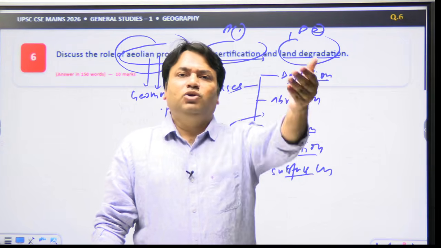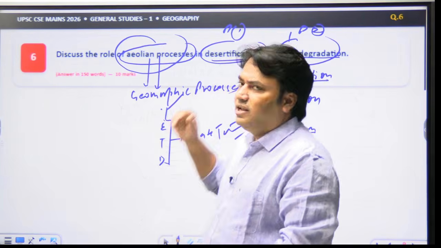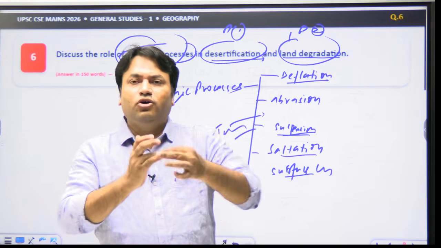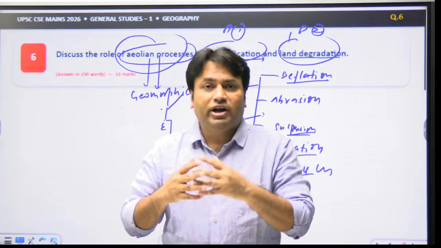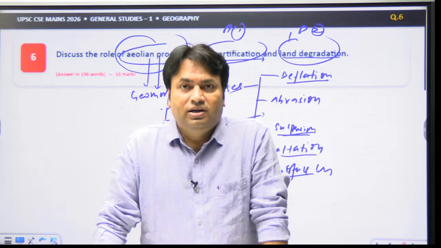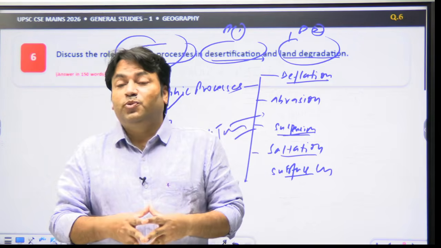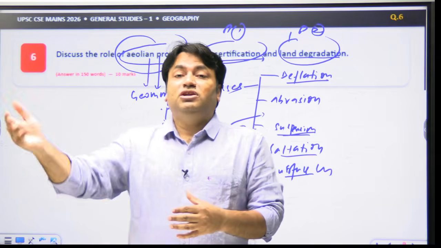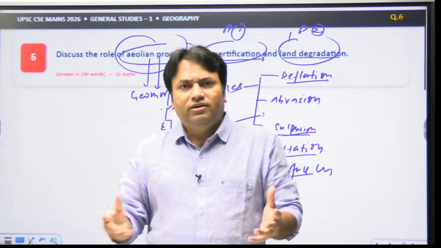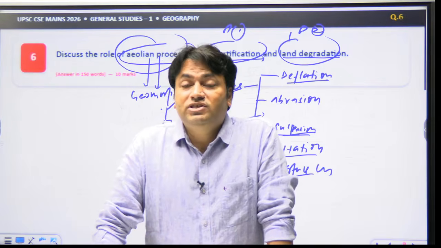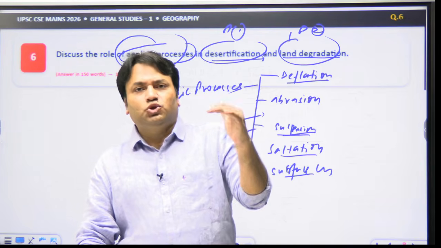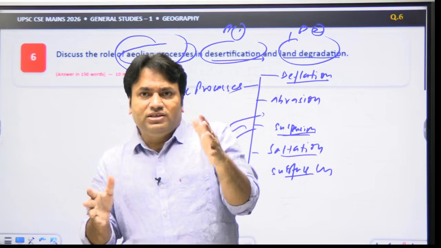Then in the main body, you will talk about desertification and land degradation. You will say that deflation removes the fine fertile topsoil, reducing soil moisture and productivity. Abrasion damages exposed surfaces and vegetation. Saltation and suspension transport sand and dust, while deposition causes sand sheet and dune encroachment over croplands and infrastructure. The vegetation loss due to drought or overgrazing exposes soil and creates a feedback, that is vegetation loss.